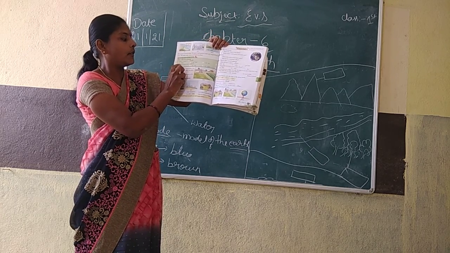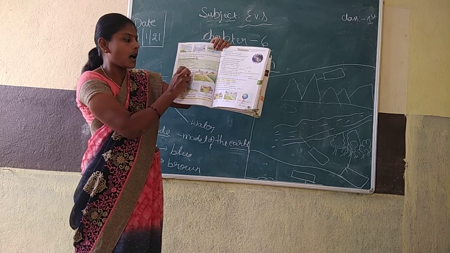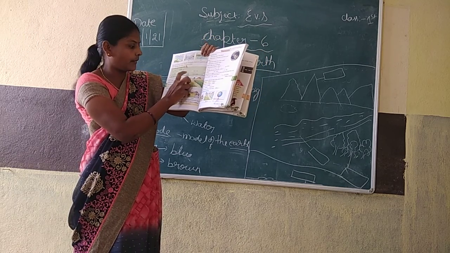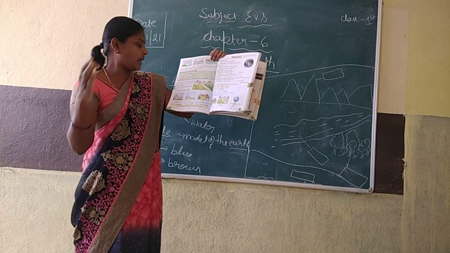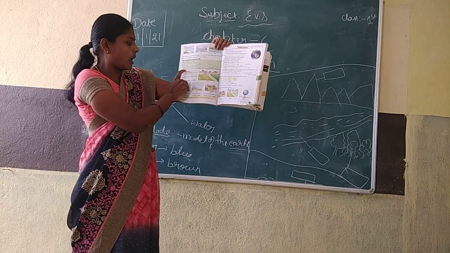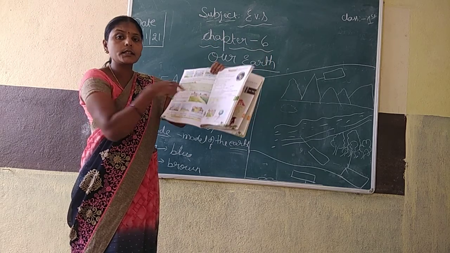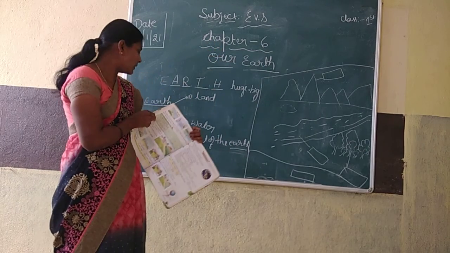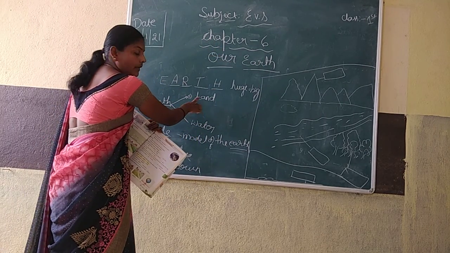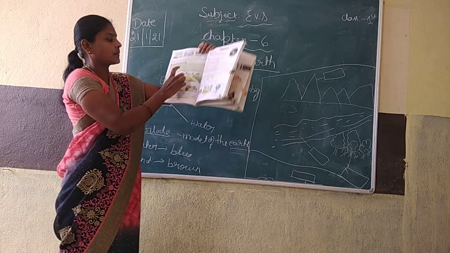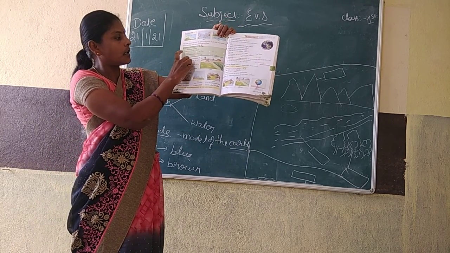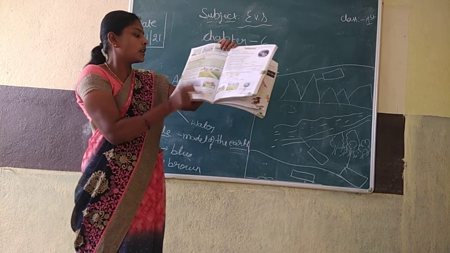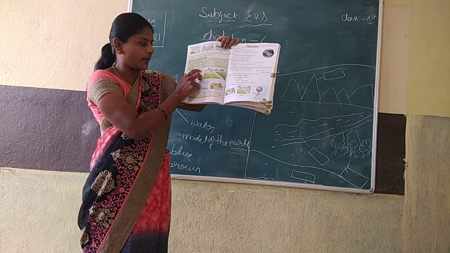Second one, we make houses on or in where? Options: land, sky, water. We construct our houses, no? We make our houses on where? On land. Land, no? We construct our houses on land. So, first option. Understood?